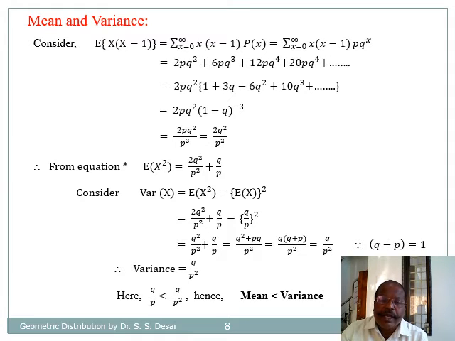So after simplification it gives us variance is equal to q by p square. As stated earlier, as p square is less than p, q by p is less than q by p square, that is, mean is less than variance for geometric distribution.